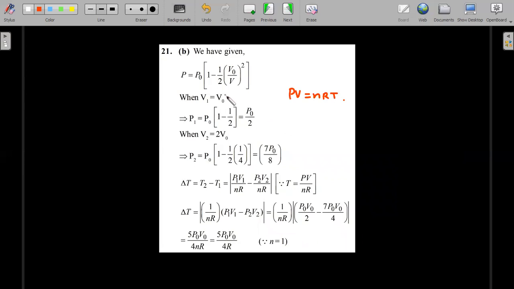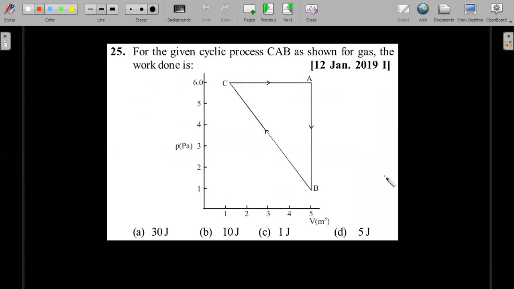Okay, he's talking about giving a function. He gave initial volume and final volume, so that gives you initial pressure and final pressure. Substitute initial values and final values in this to get the temperatures TF and TI, and then subtract. That's it. It's as simple as that. It only takes some manipulation, but I think this is one of the easiest problems that we have solved till now in today's video. Okay, let's move forward.